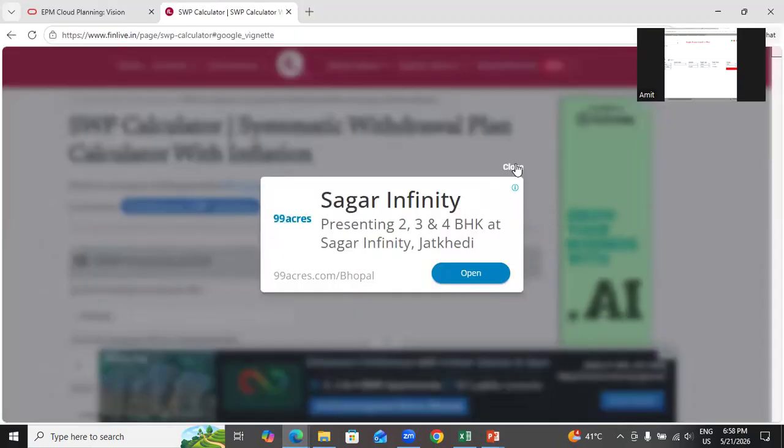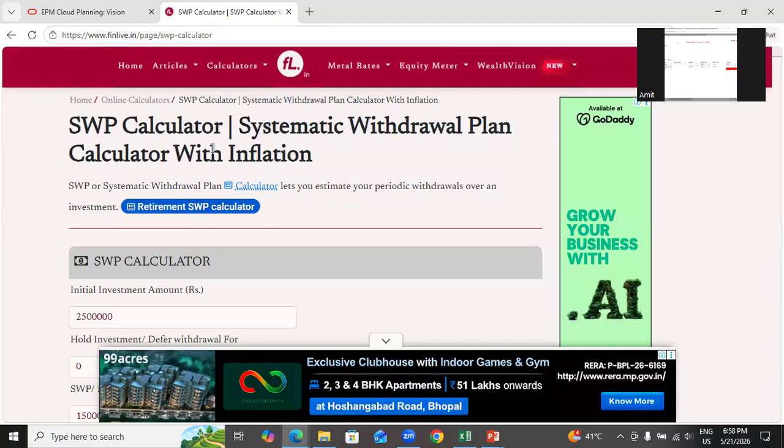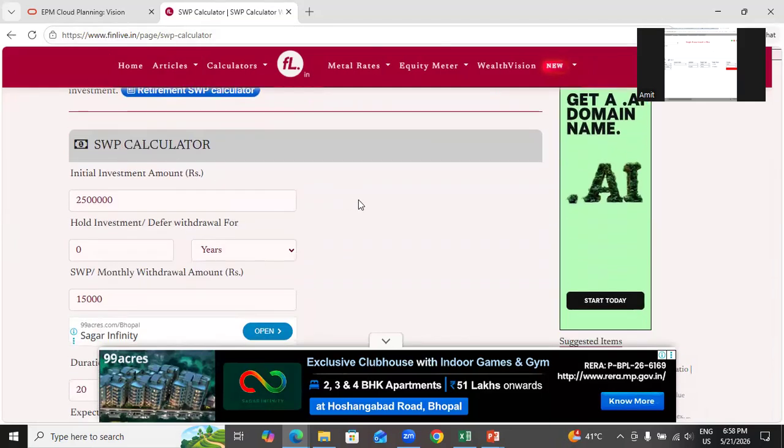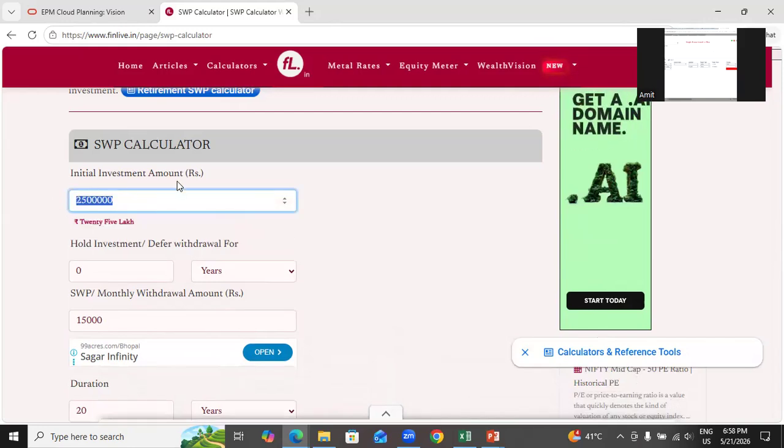There's a site called FinLive. There it's SWP, just the opposite of SIP, right? For example, I've got 60 lakh rupees. How many years would I like to hold this money? Let's say I got 60 lakh rupees as part of my retirement, and I'd like to create a stream of my monthly earning, right? So how much money can I withdraw from this,